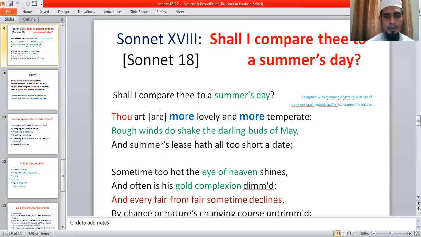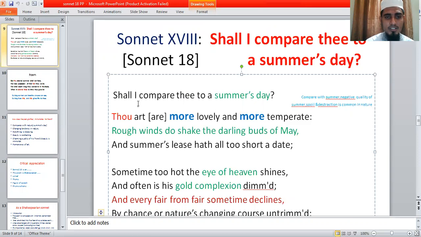The poet says, "Shall I compare thee to a summer's day? Thou art more lovely and more temperate. Rough winds do shake the darling buds of May, and summer's lease hath all too short a date." So this is the first quatrain, the first four lines. At the very beginning, the poet starts the poem with a question: shall I compare thee to a summer's day?